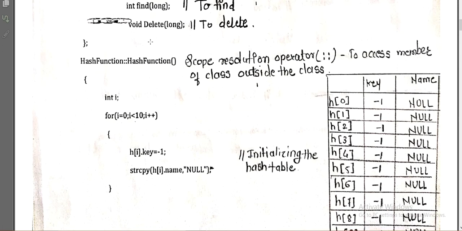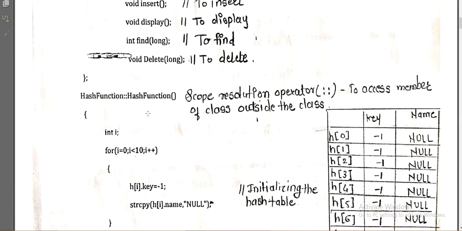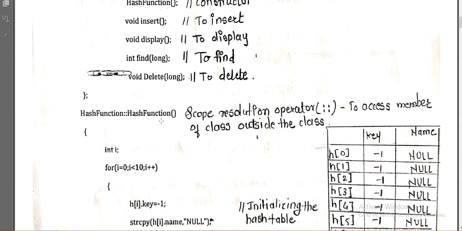So let's see how we are accessing that function, how we are defining that function. Hash function is my class, and this symbol represents the scope resolution operator. What is the purpose of using this scope resolution operator? That we can access the member function or member variable of that class outside the class. So we can see that we are outside of the class. Here the class is closed, and how do we access the member function of that class? By using the scope resolution operator, right?